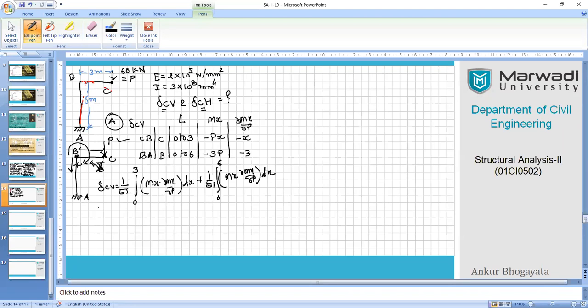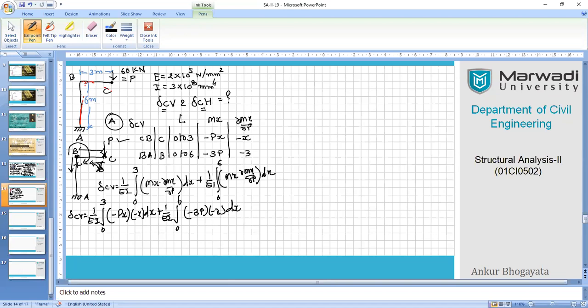So these two segments are now written well, and now we are going to simplify this as we did in the earlier case, 1 upon EI. Let's put all the values together, 0 to 3 meters, Mx minus Px, then we have minus x dx, plus 1 upon EI, 0 to 6 meters, minus 3P into minus 3 dx.